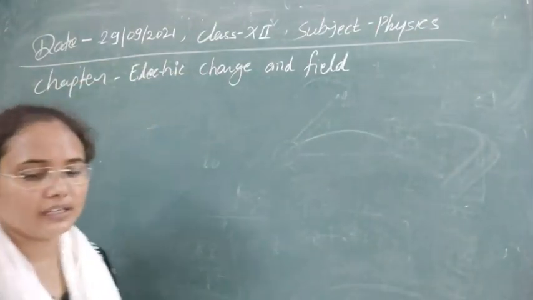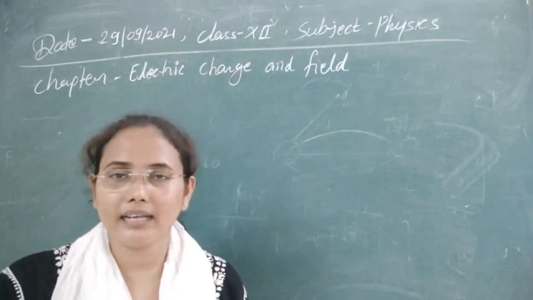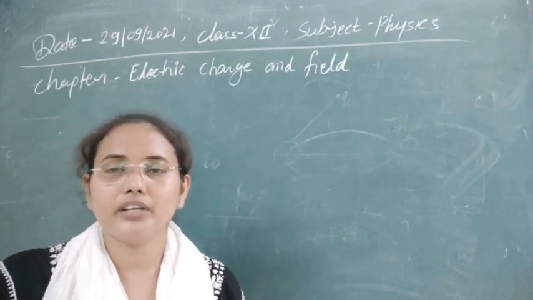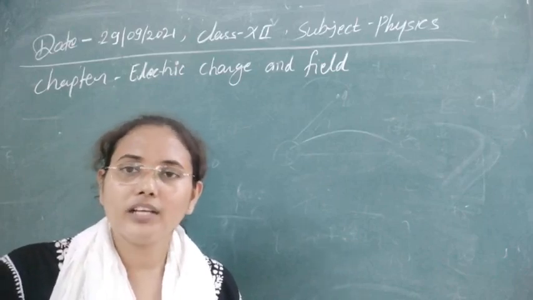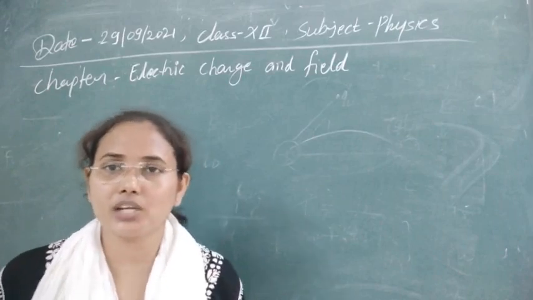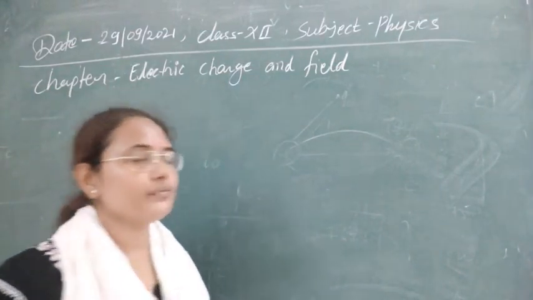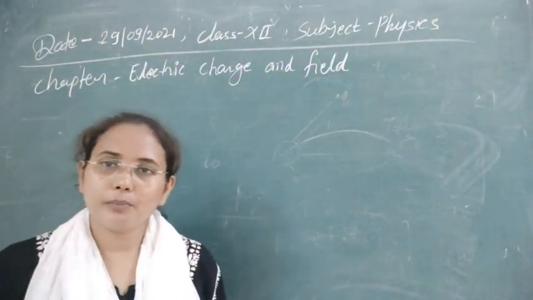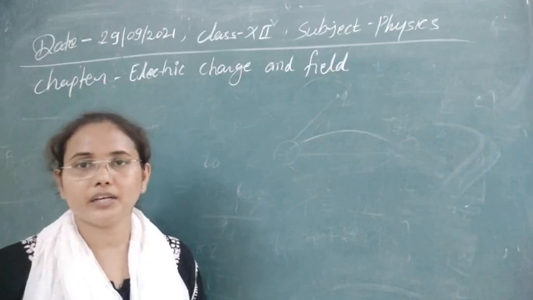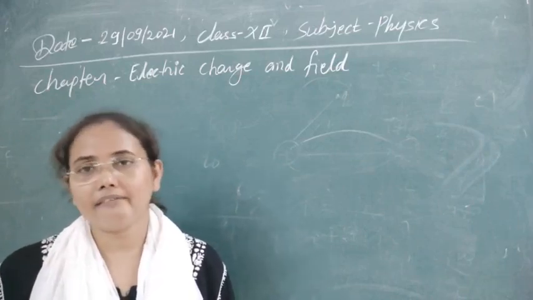Now the next one. After the discussion on electric field lines, the next topic: suppose we have not just one charge but two or more charges, meaning we have a system of charges. How can we calculate electric field? For a system of charges, we can apply the law of superposition, the superposition principle. The superposition principle is applicable on every vector.